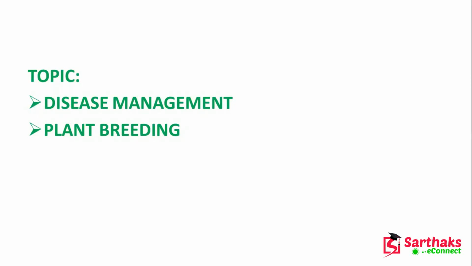So we can do one thing. We can use synthetic pesticides. But with synthetic pesticides, we have seen that there are a lot of disadvantages. So what to do now?